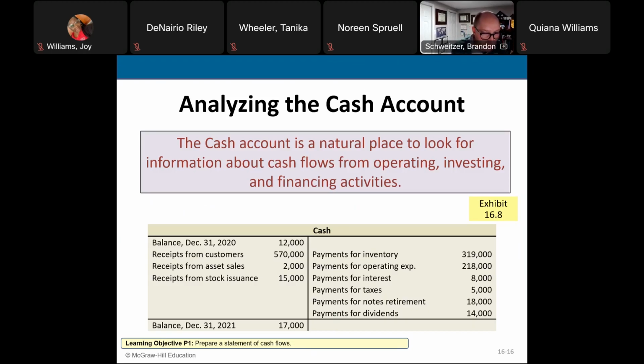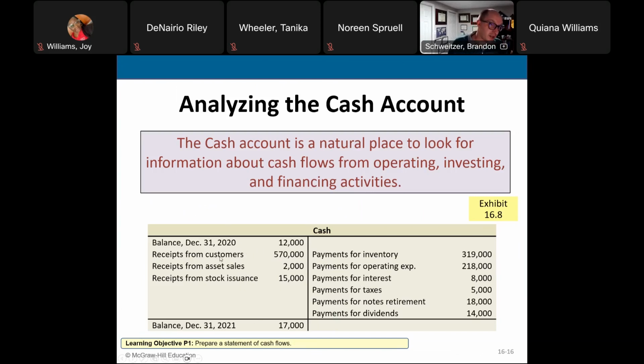That's also financing. So I add up all of my cash going out. I took my cash balance that came in minus my cash balance that went out, giving me the ending cash balance of $17,000. So it's really important that we understand the cash coming in and out of the business.